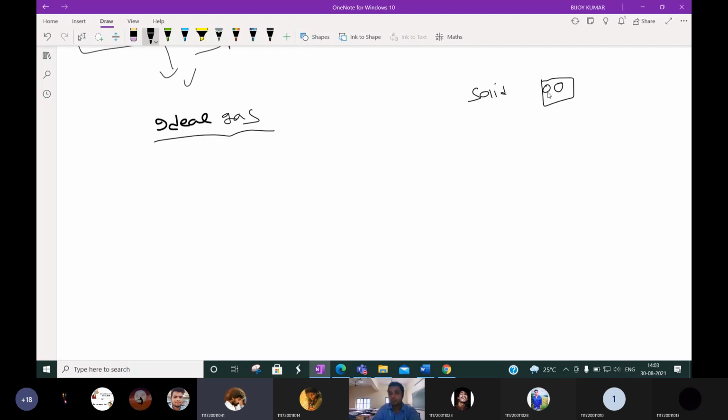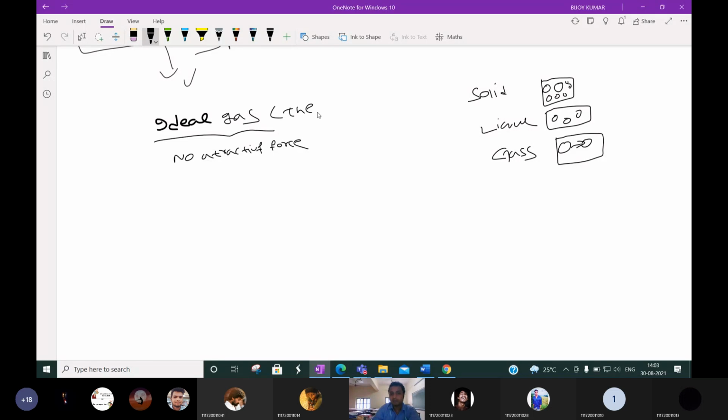Solid means the molecules or atoms are highly packed. Liquid means the molecules or atoms are loosely packed. In gases, the attraction force is very weak. For ideal gas, we can say the gas has no attractive force, and it obeys all the gas laws. There is no such ideal gas present. It is just a theoretical concept.